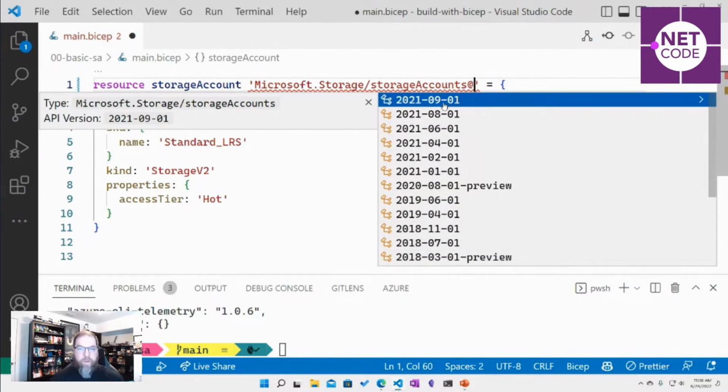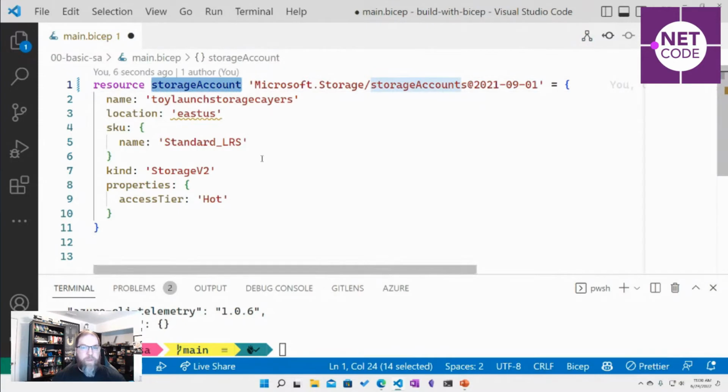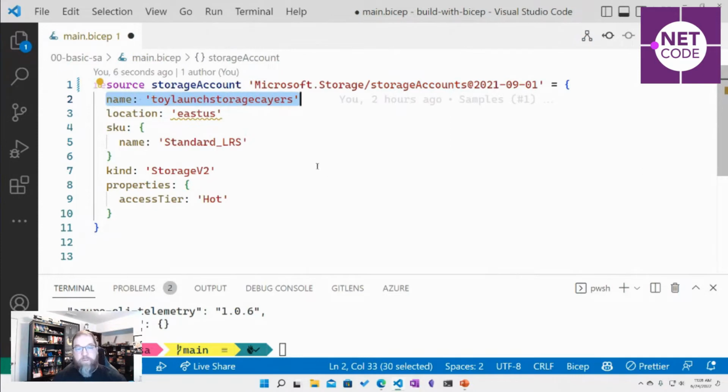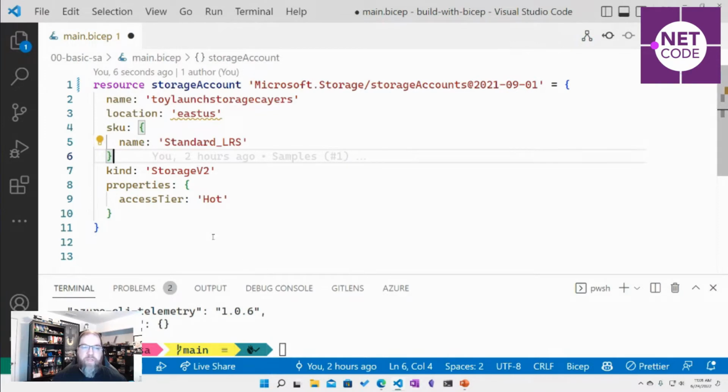I usually recommend to people try to use the latest version of the API when possible. This is just the name for me to reference internally in my Bicep stuff. This is the actual name of the resource that we're going to be trying to create in Azure. It requires a location, where am I building this resource? And then there's some specific type of properties that are very resource dependent.